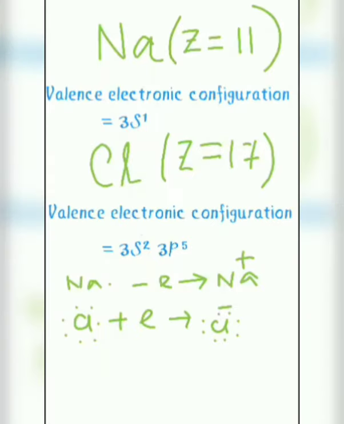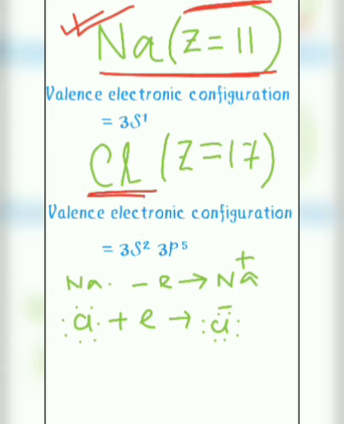To understand Lewis postulate, the transfer of electron from one atom to another, we take a proper example. Firstly we take sodium, whose atomic number is 11, and we take another atom, chlorine, whose atomic number is 17.